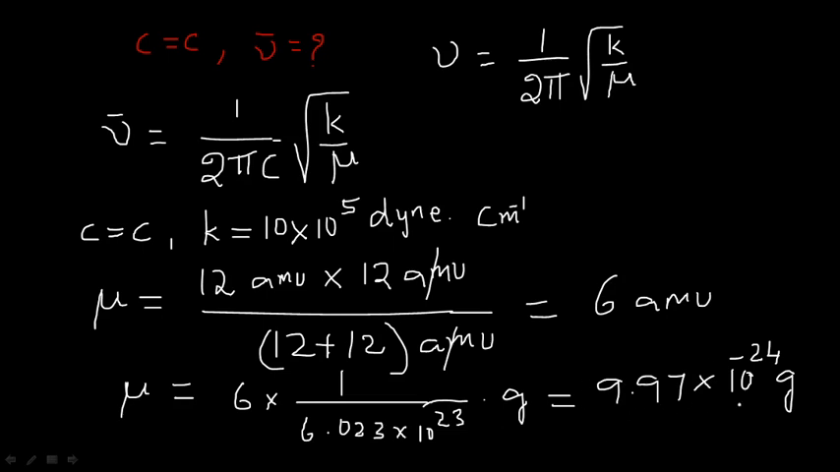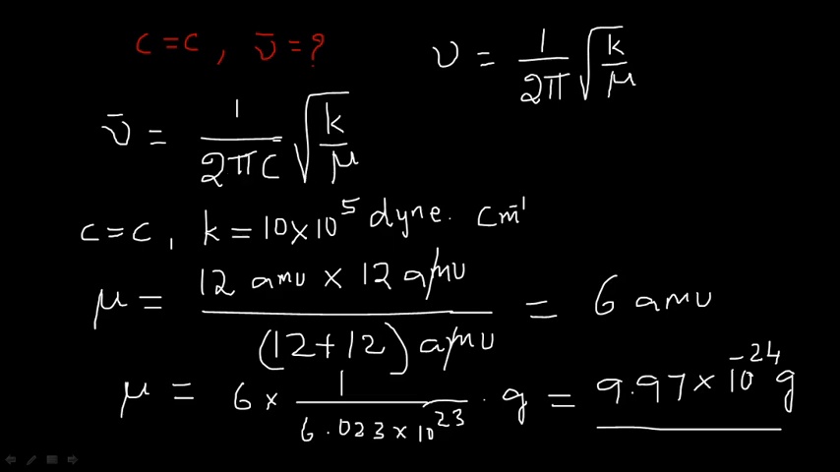So that's why the entire value is coming like this, 9.97 into 10 to the power of minus 24 grams. So this is the reduced mass for C double bond C. Okay. So for the substitution of known values, if we apply the known values in this formula, we know pi